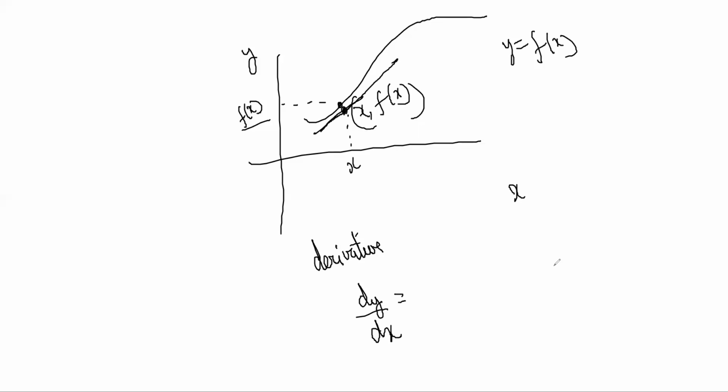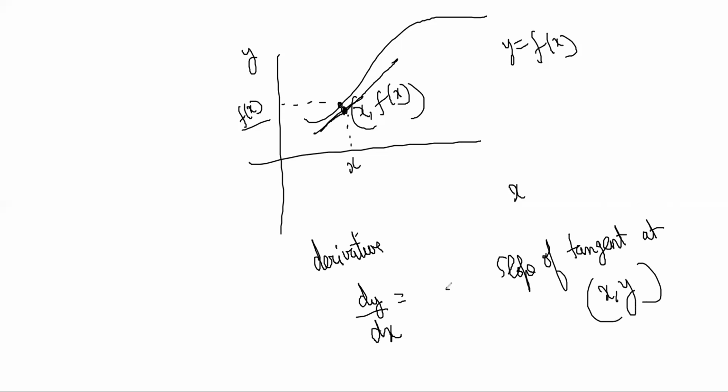Slope of the tangent at x comma y is equal to dy by dx. So the slope of the tangent tells us how fast something is rising or falling, right? How fast something is going up or coming down.